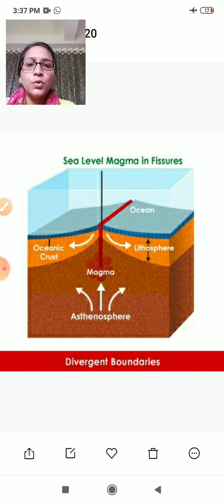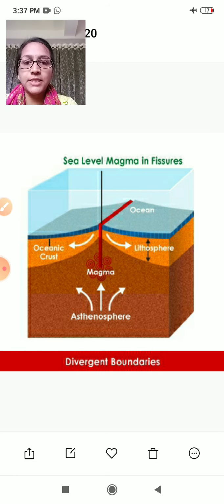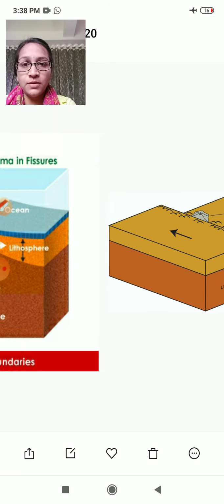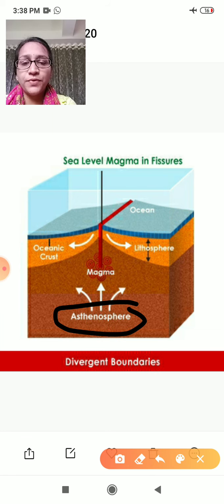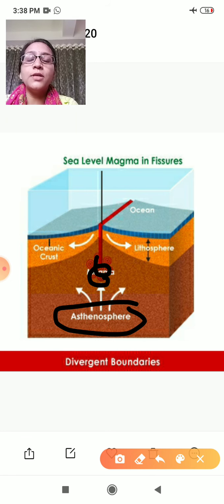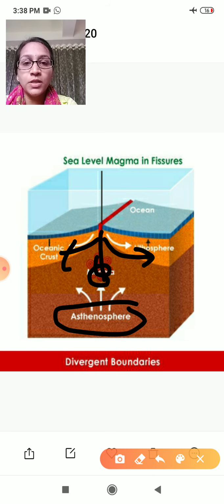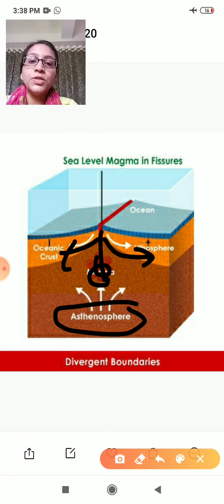This is the asthenosphere, so magma is there, lava is there, and because of this radioactive process it generates the convectional current. They go upward, and the plates drift away from one another. They are known as divergent plates.